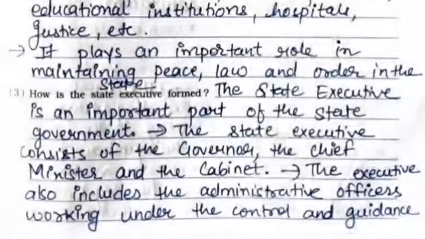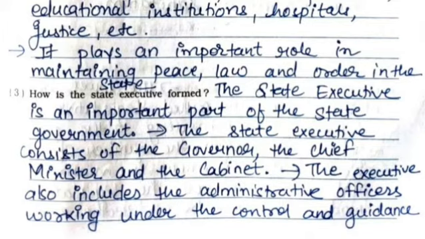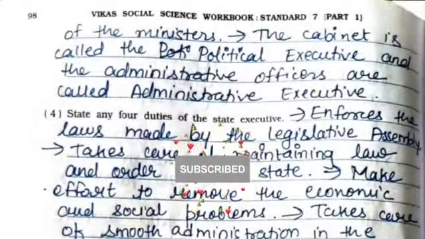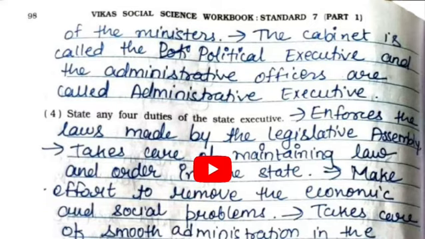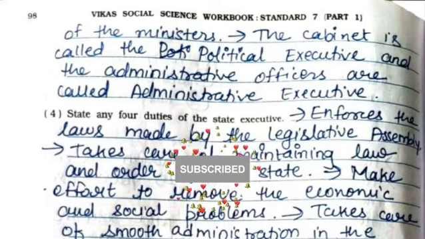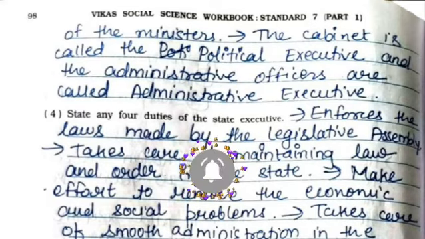Third one, how is the state executive formed? The state executive is an important part of the state government. The state executive consists of the governor, the chief minister, and the cabinet. The executive also includes the administrative officers working under the control and guidance of the ministers. The cabinet is called the political executive, and the administrative officers are called administrative executive.